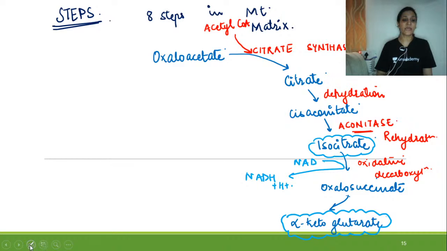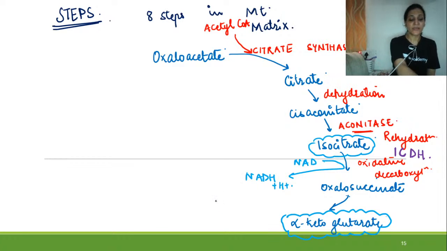The enzyme which is participating in this reaction is isocitrate dehydrogenase. So now we are at alpha ketoglutarate.